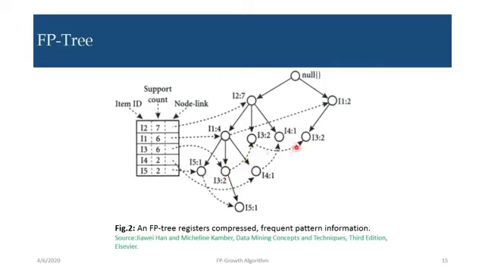So it has a link, so that it will be easy for you to find out the count. Here it is I1, here it is I5, it is linked with another I5. Here it is I2, and so on. So this is only the summarization. In my previous diagram I had just put 1 plus 1 like that 7 times. Here it has finally given the 7 as a support count.